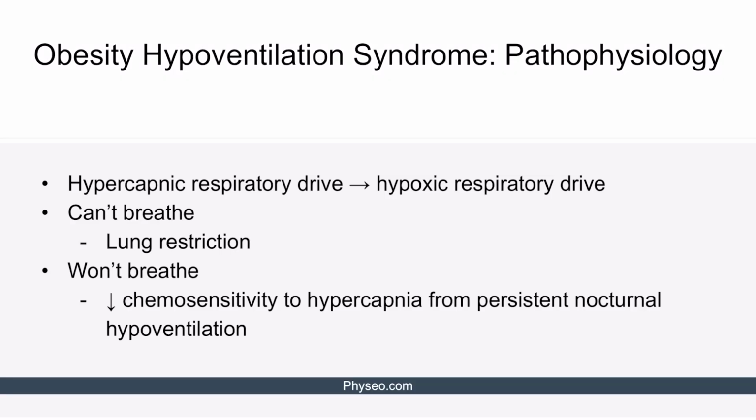Now, normally we have a hypercapnic respiratory drive, meaning that we increase our breathing in response to more carbon dioxide. As carbon dioxide accumulates in OHS patients, however, their brainstem is instead stimulated to breathe by hypoxia instead of hypercapnia. This is further exacerbated by metabolic alkalosis, which decreases the respiratory drive to carbon dioxide and contributes to overall hypoventilation. In summary, OHS patients can't breathe due to excess weight causing lung restriction, and won't breathe due to decreased chemosensitivity to hypercapnia from their persistent nocturnal hypoventilation.